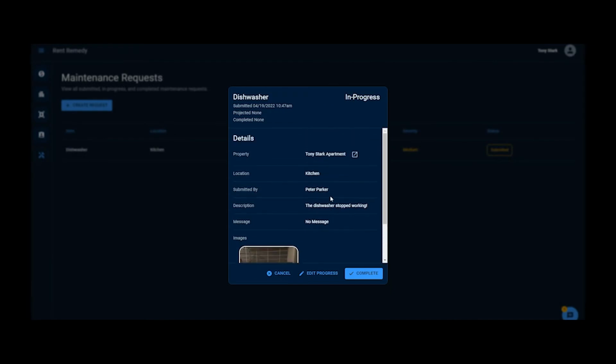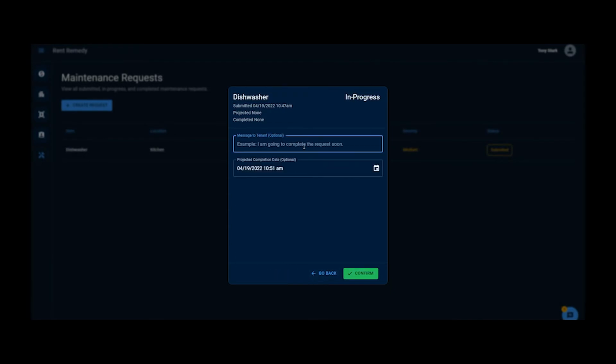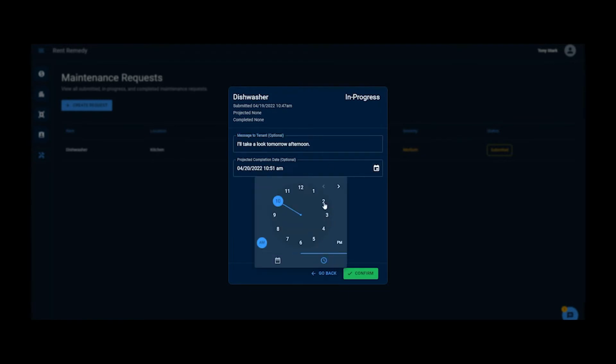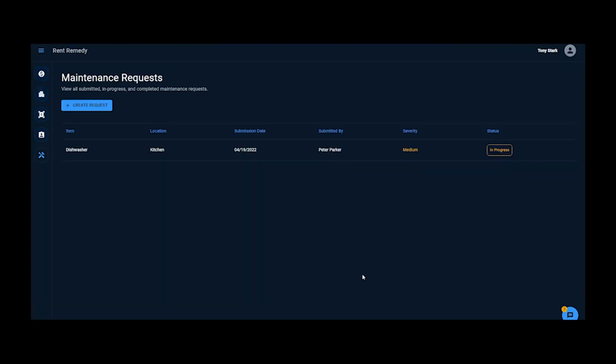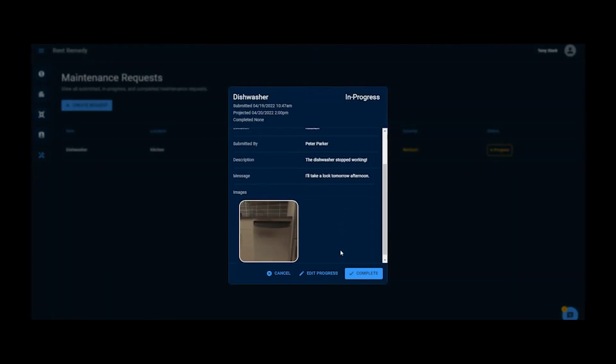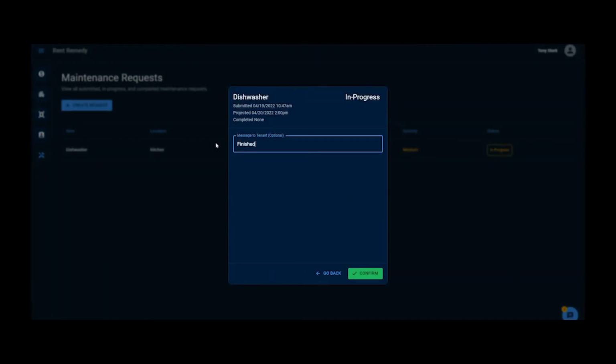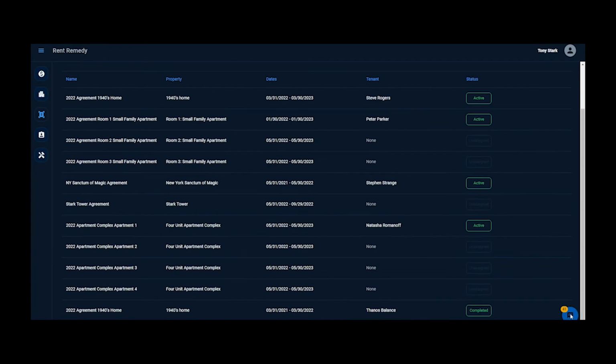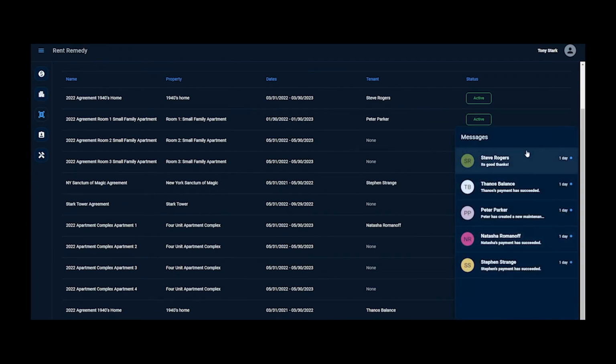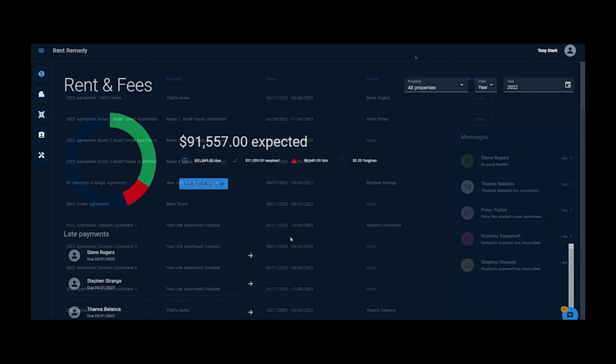From Tony's side, he can review maintenance requests. If a maintenance request isn't applicable, he can cancel it. Tony can give a projected completion date to Peter, so Peter knows when the request will likely be done. And finally, when the maintenance request is complete, Tony can mark it as completed. Throughout the duration of his lease agreements, Tony can chat with his tenants, resolving any questions that arise.